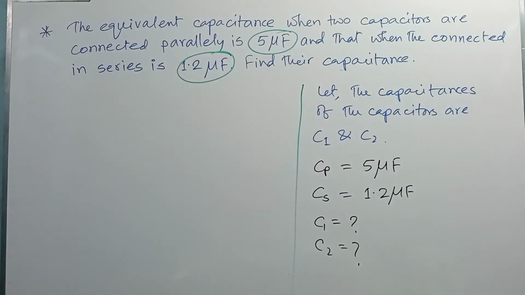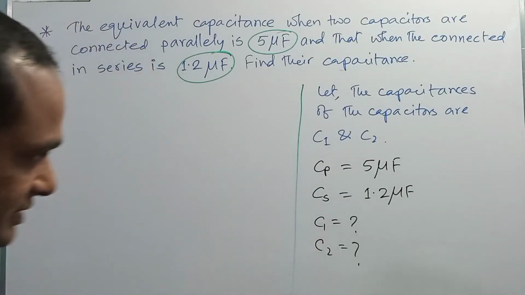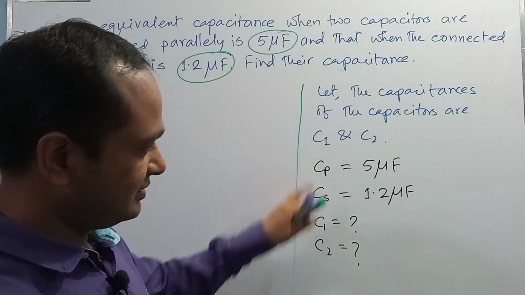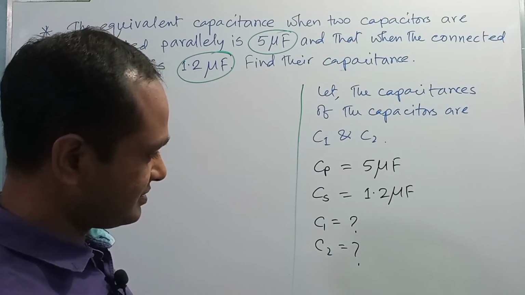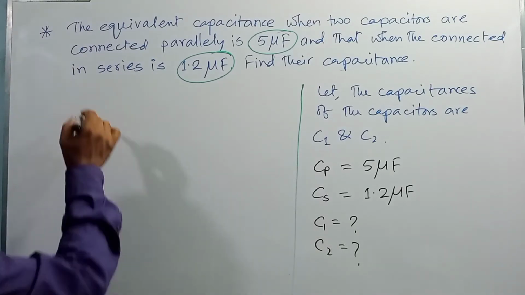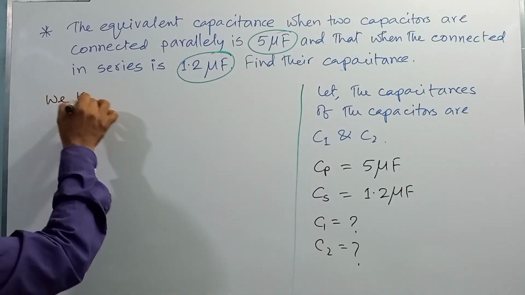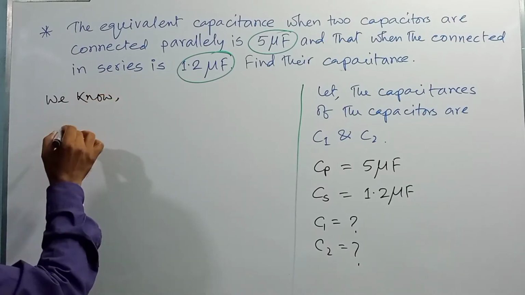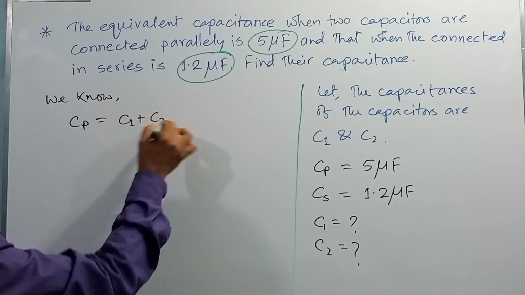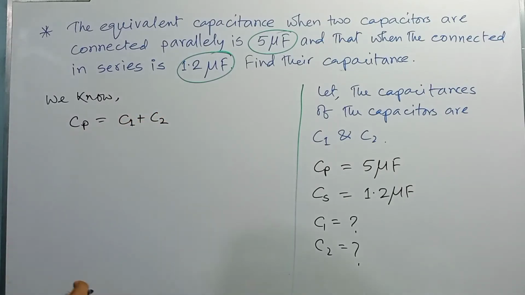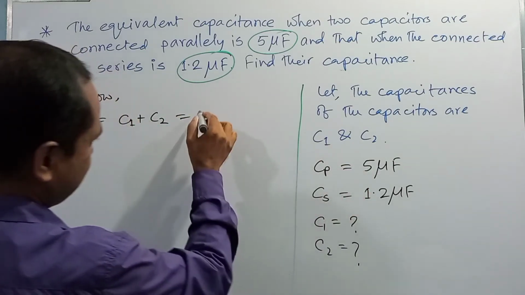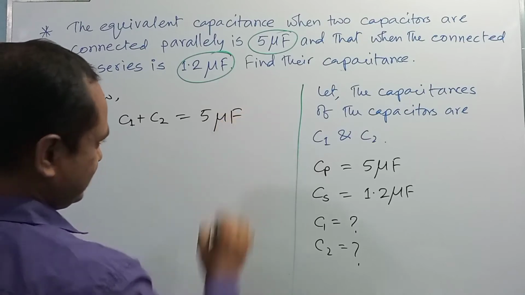Dear student, from the previous discussion in today's class, if Cp is the equivalent capacitance of the parallel combination of C1 and C2, we know that Cp is equal to C1 plus C2, and the value of Cp is 5 microfarad.